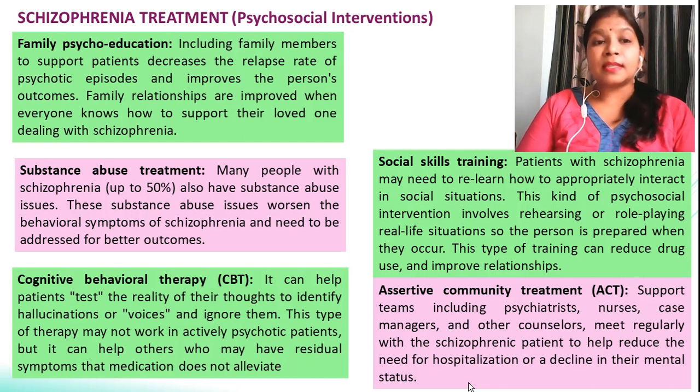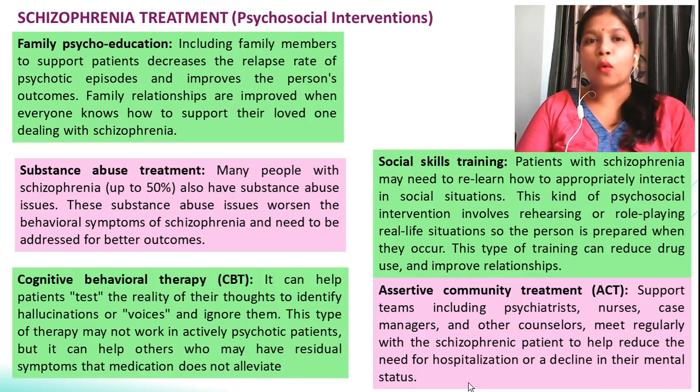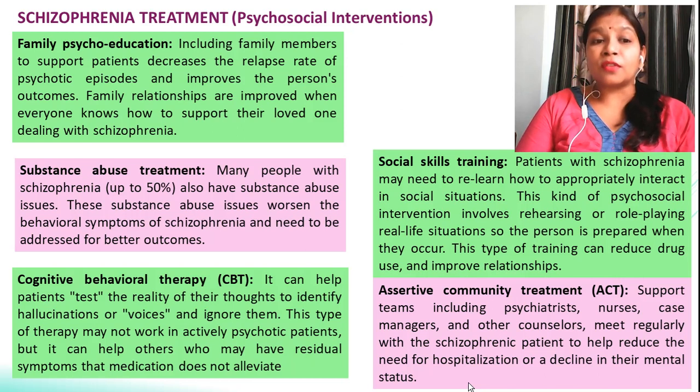Next is the substance abuse treatment. Many people with schizophrenia also have substance abuse issues, like they are taking some substances, such as nicotine or tobacco, which is related to schizophrenia. So we need to make the patient understand that using these substances can lead to the severity of this disorder.